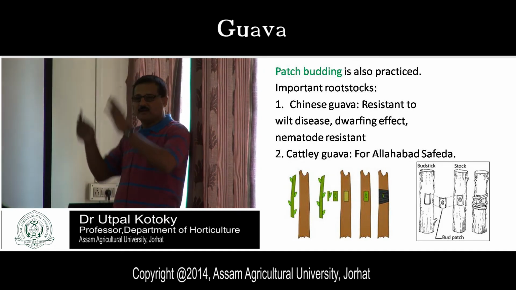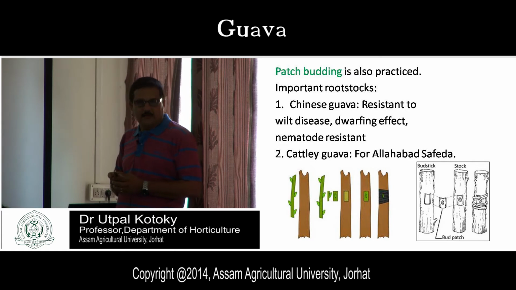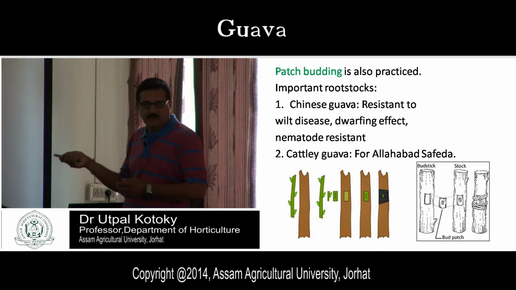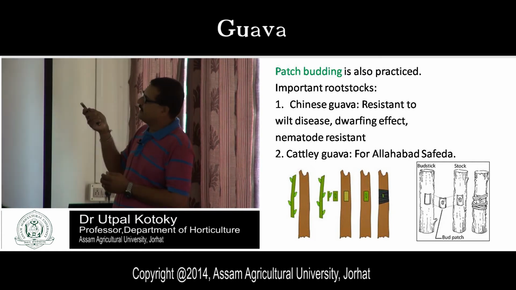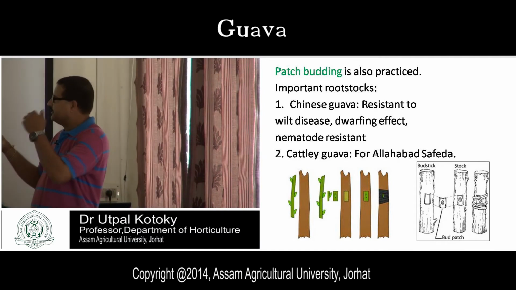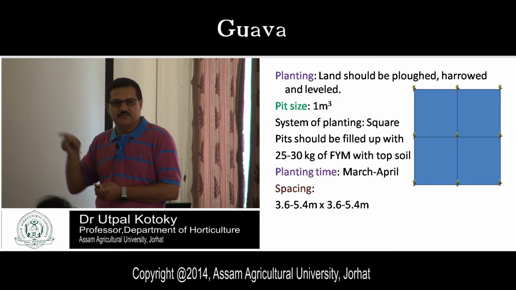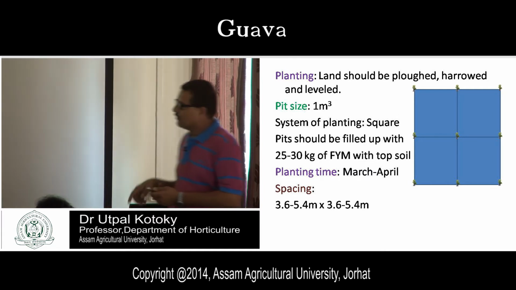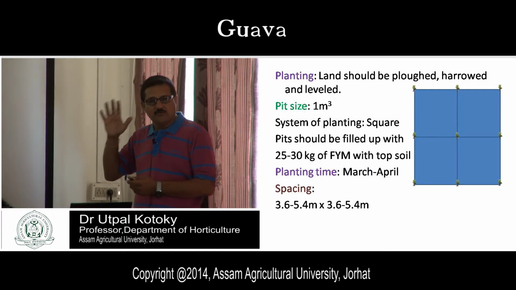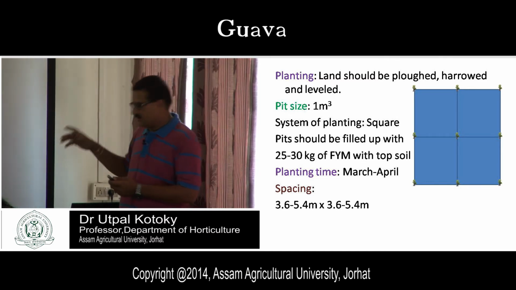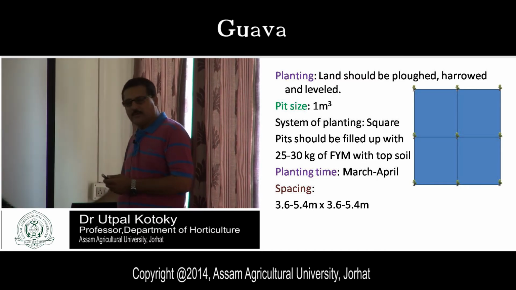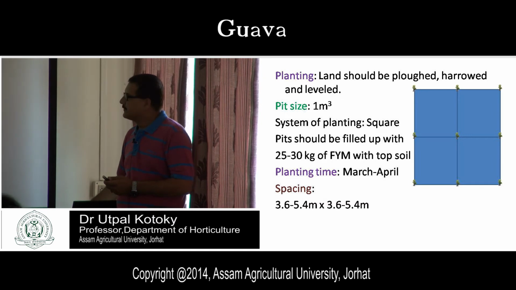So ultimately the upper portion will be from the Allahabad Safeda, with Cattley guava as the rootstock. And if you take Chinese guava, then Chinese guava is the rootstock, and another variety can be patch budded on it. Nowadays patch budding is also done in guava, but the most common commercial method is air layering.